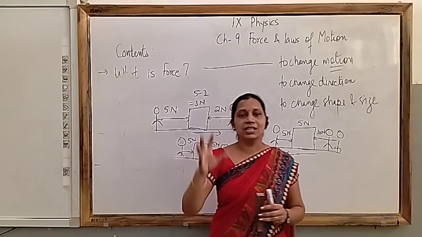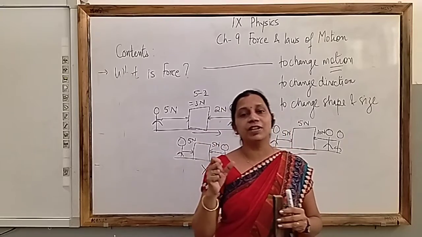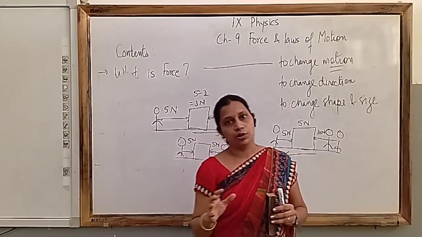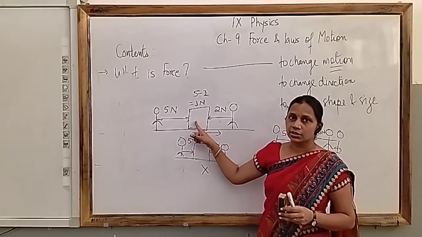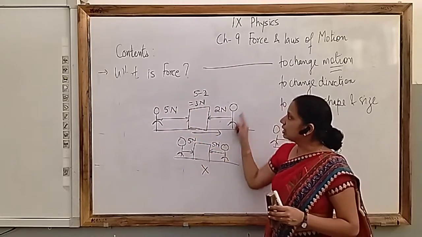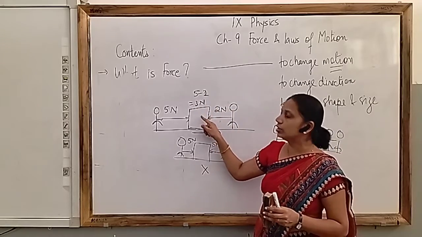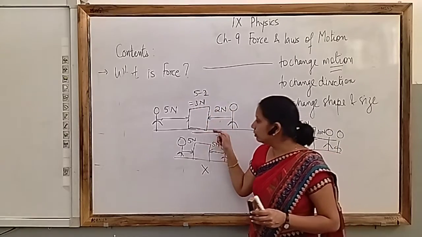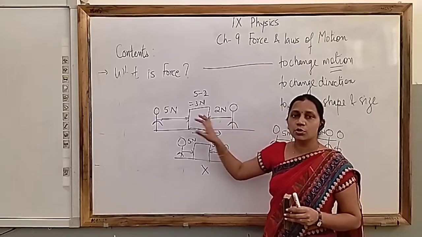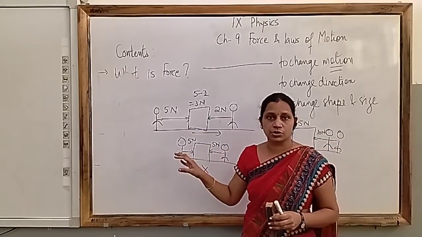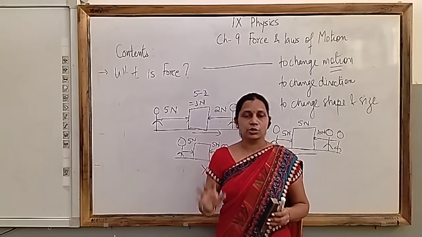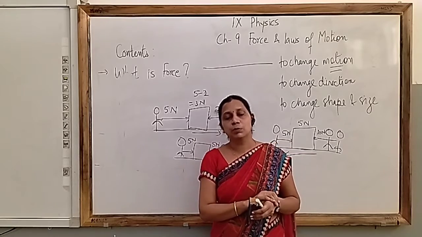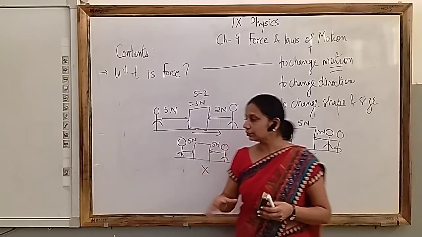So a system is under unbalanced force if net force is not zero. If there is some net force, like in first condition. If you see, there is net force of 3 Newton on this box, and this box will move in this direction. So this is the case of unbalanced force. Where net force is not zero, there is some net force, so the object will change its position, it will come into motion.